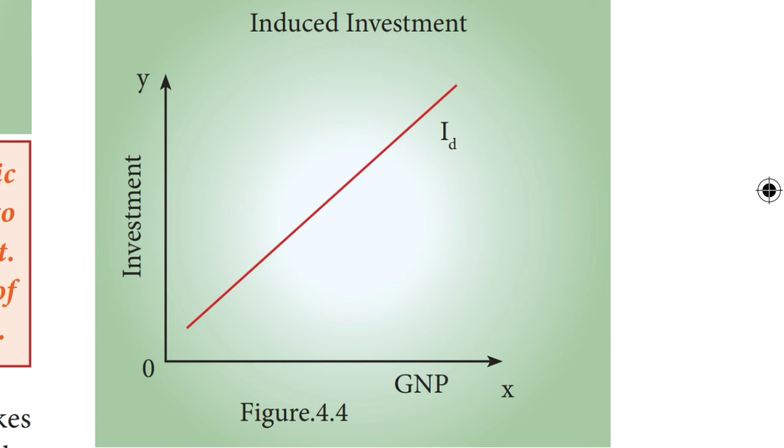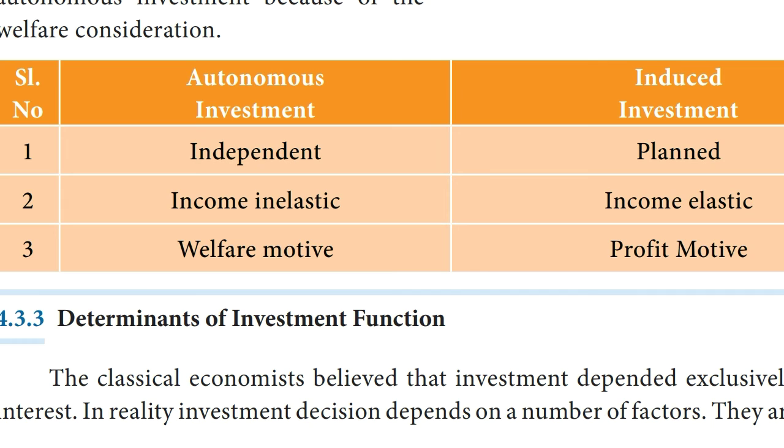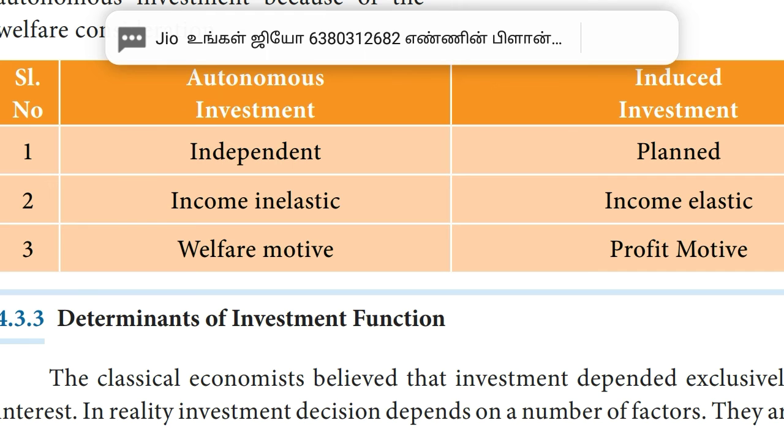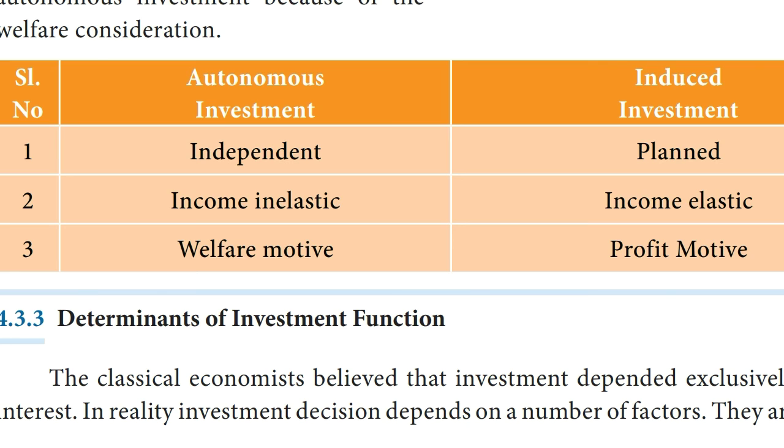Next, differences between autonomous investment and induced investment. Please see the table. Autonomous investment and induced investment. First, autonomous investment are independent, induced investment are planned. Second, income inelastic, income elastic. Third, welfare motive and profit motive.